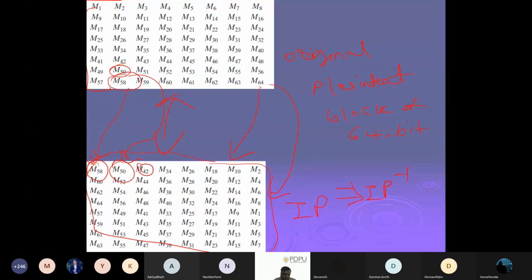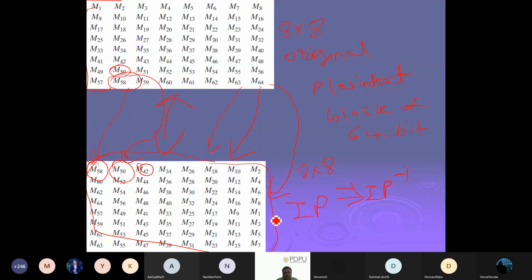Can you see the slide? If this is my 8 cross 8 array, the index will start from 1. This is also my 8 cross 8 array, total 64. So I have converted this array into this.